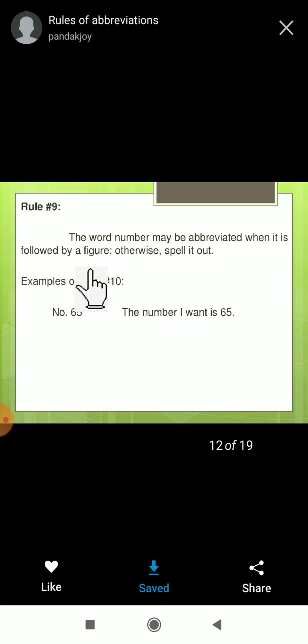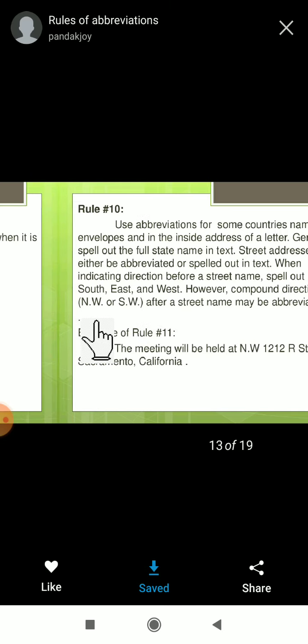Next. The word number may be abbreviated when it is followed by a figure, otherwise spell it out. Suppose it is a figure, like number 65. So here directly you can use No. 65. This is the correct. This is the abbreviation. It is not necessary to write the word number and 65. Directly No. 65 you can use for a number.